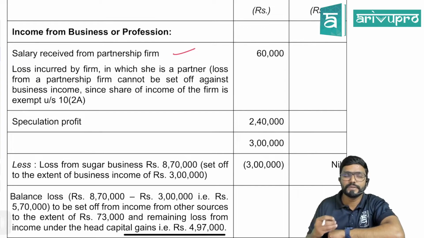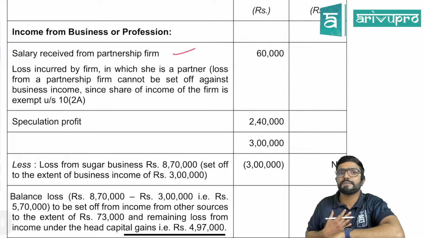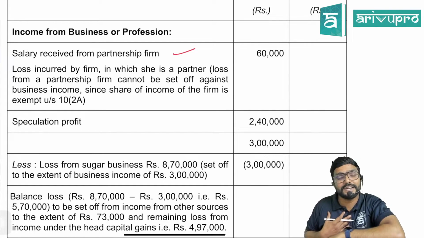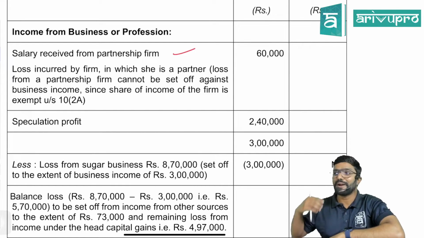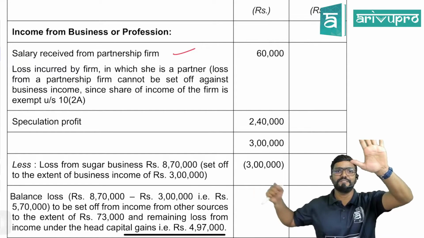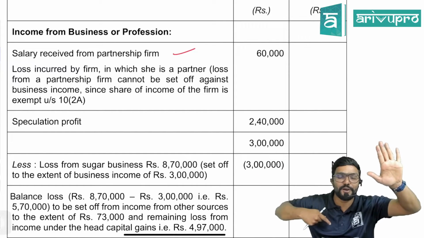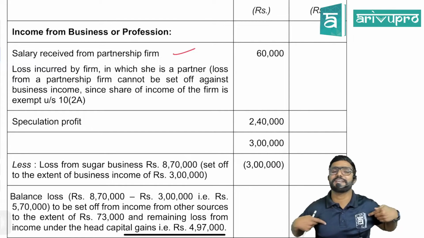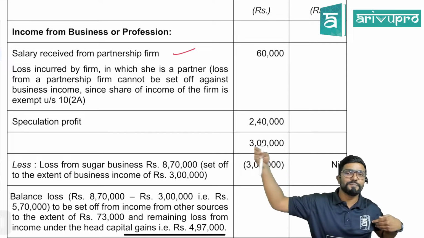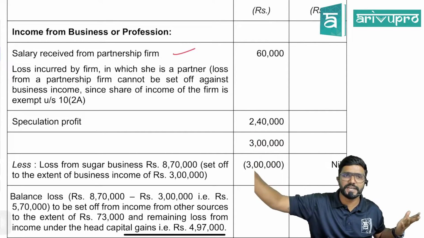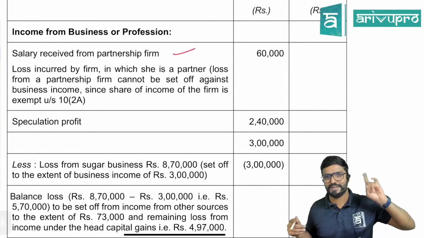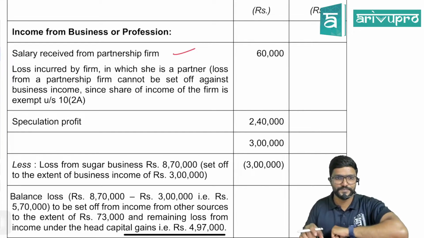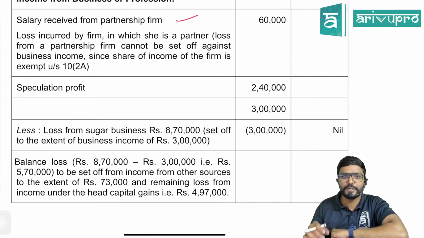Guys, we know that share of profit received by a partner from partnership firm is exempt in the hands of partner. Yes, sir. Now, if a partnership firm has a loss, can partner claim it? No. When you have an income which is share of profit, which is exempt in the hands of partner, if there is a loss, you cannot enjoy the benefit. Partnership firm can claim that loss. They can adjust it against other incomes, but not the partner.